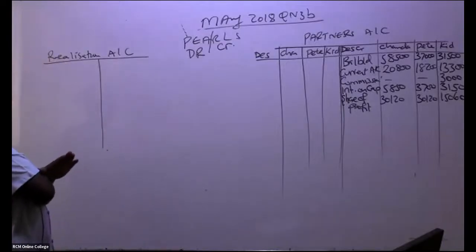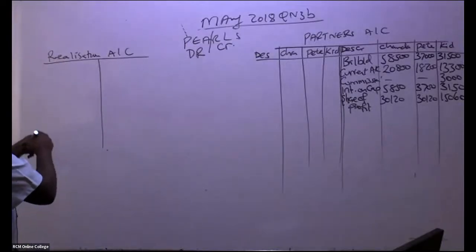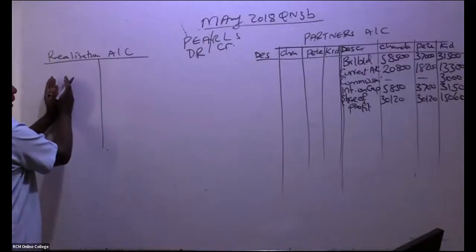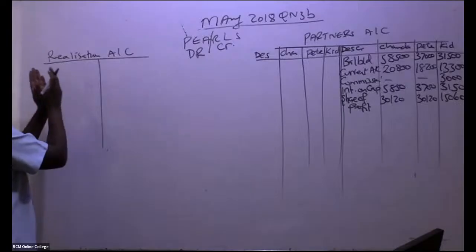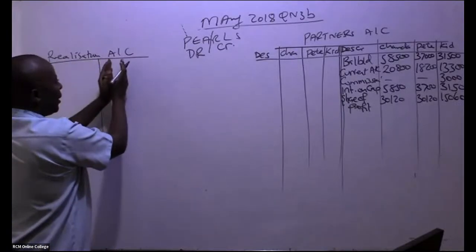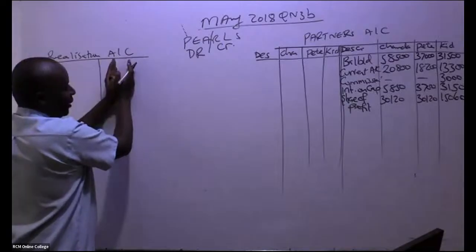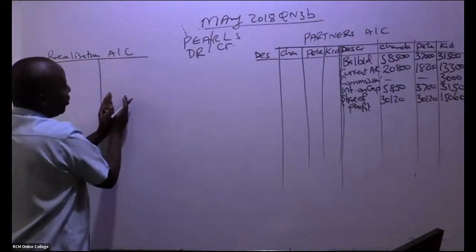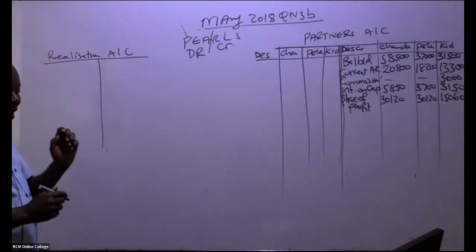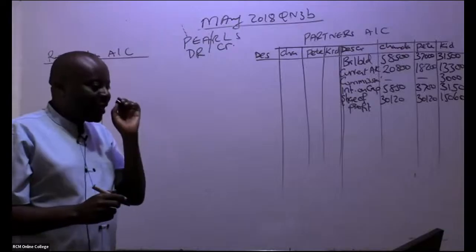Done. So remember, this is the debit side. So you're going to debit all the assets, in this case here, that were taken up by the business here. And then liabilities to be credited. And then purchase consideration will also come here. So we are going to go through our trial balance, one item at a time.